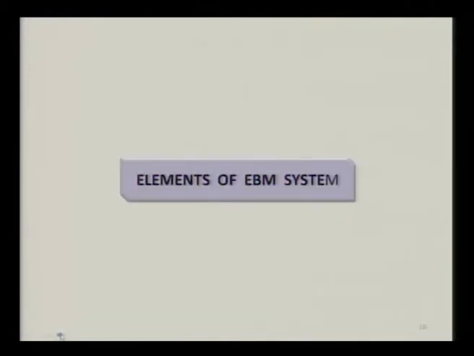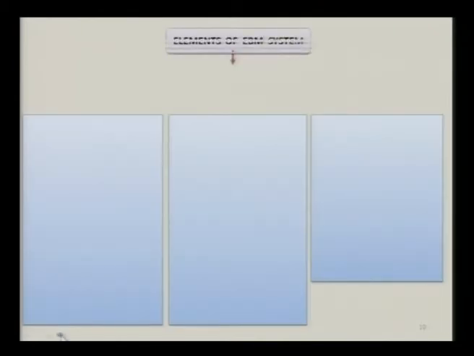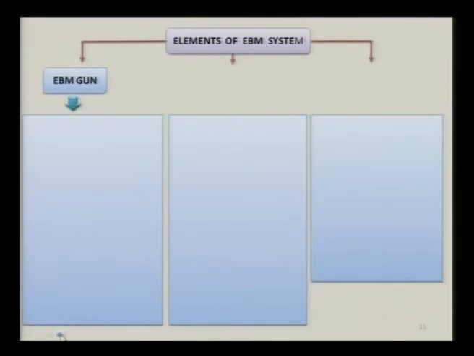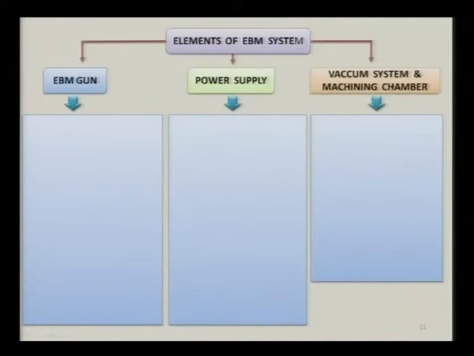Now let us see the various elements of the electron beam machining system. The first one is the electron beam machining gun. The second is the power supply to the electron beam machining system, and the third is the vacuum system and machining chamber.